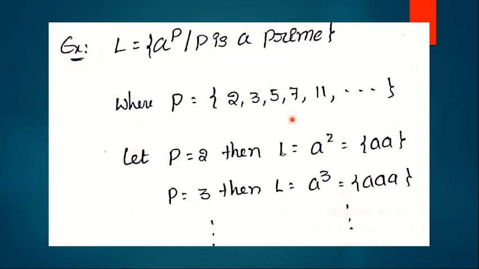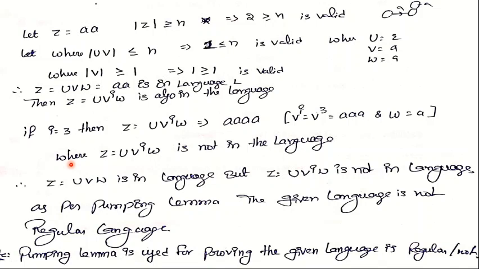So let us assume that to derive this language we use just two states. Then we can assume the string derived from the language is 2 As. So here the string z equals AA. The length of z must be greater than or equal to n, which is 2 or more. Why? Because our assumption is that this language has two states, so the length can be equal to 2 or more than 2. Whatever string we assume from this language, its length must be 2 or more. So that's why we assume z equals AA. So that string length is 2, which is equivalent to the number of states.